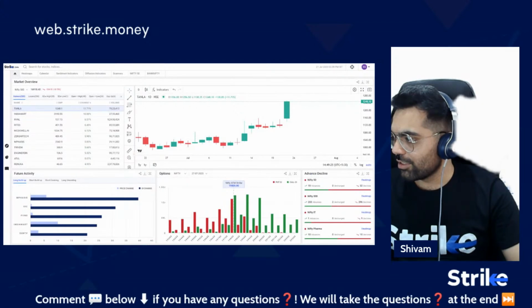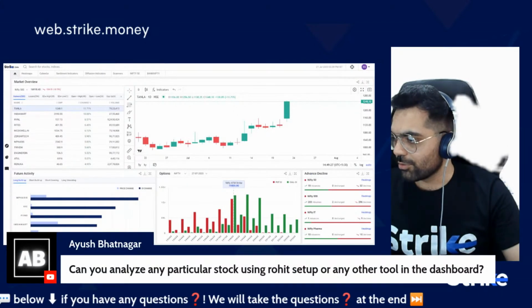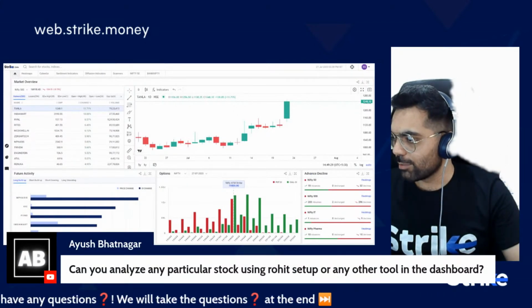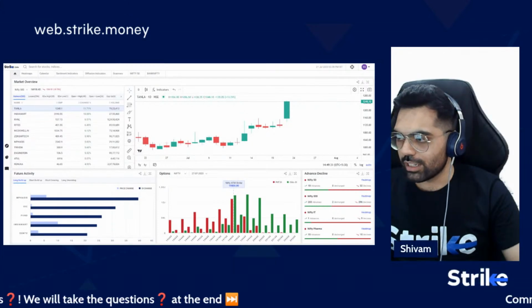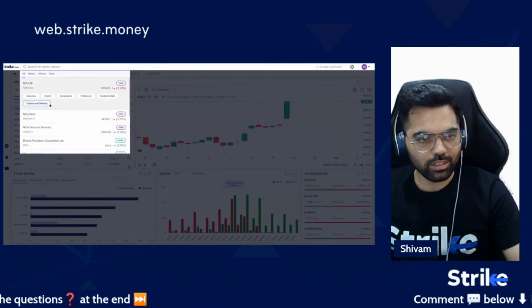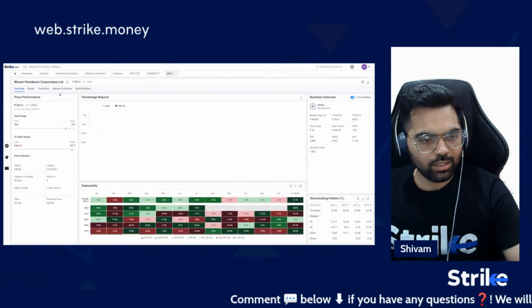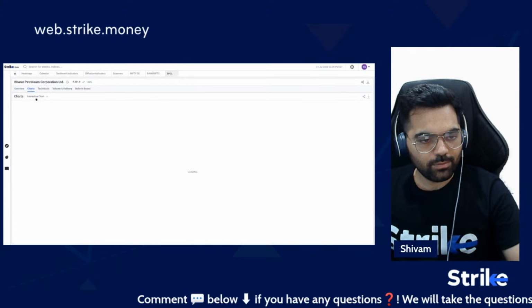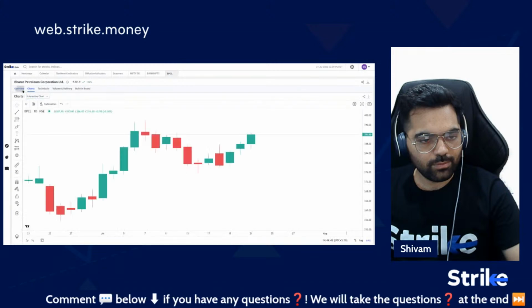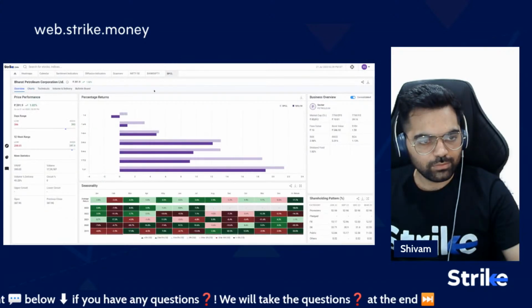So Ayush has asked to show the Rohit setup on some stock. I'll choose any random stock and show you. Once you go to the stock, you'll land on the overview page.